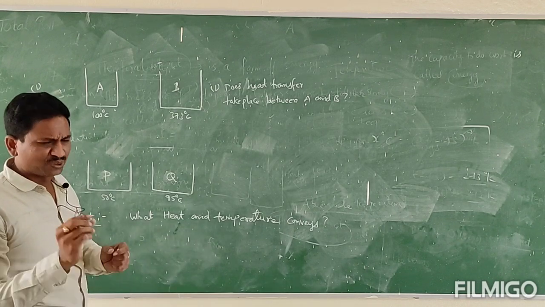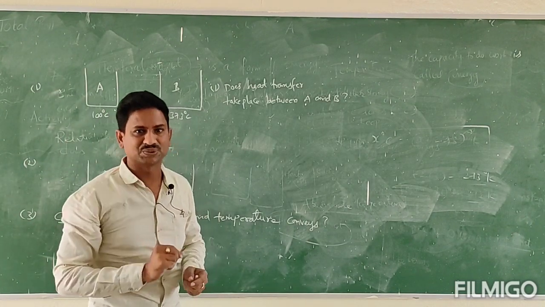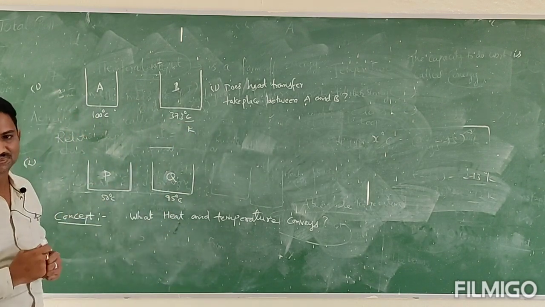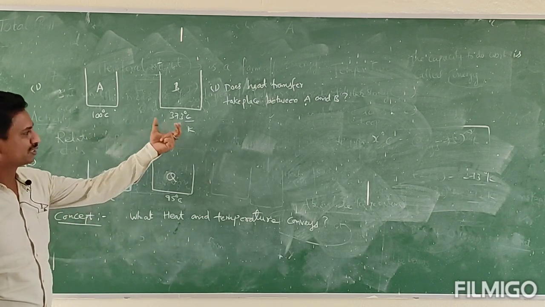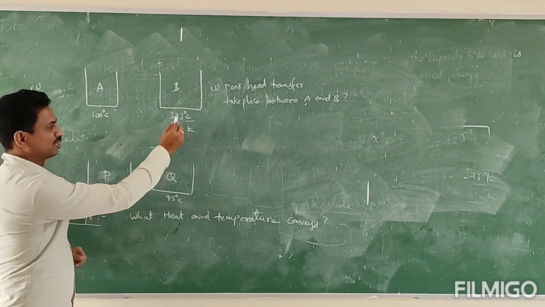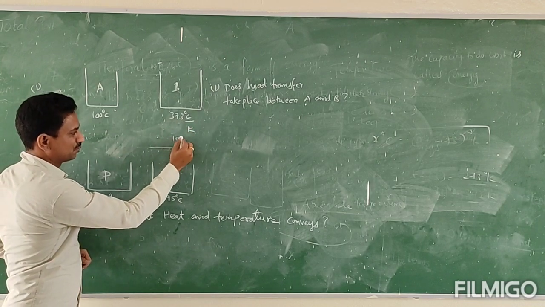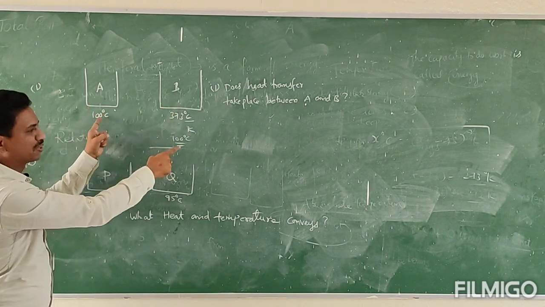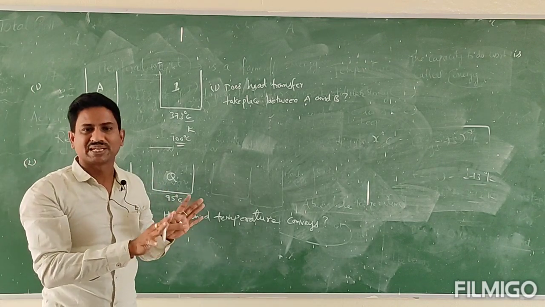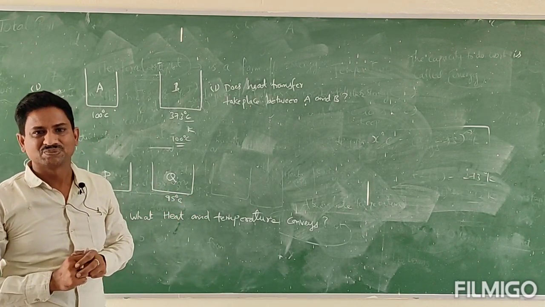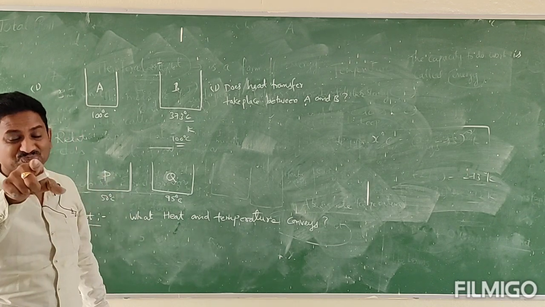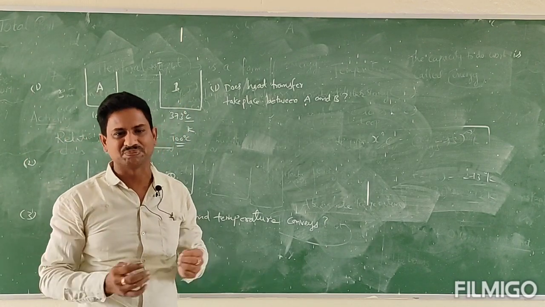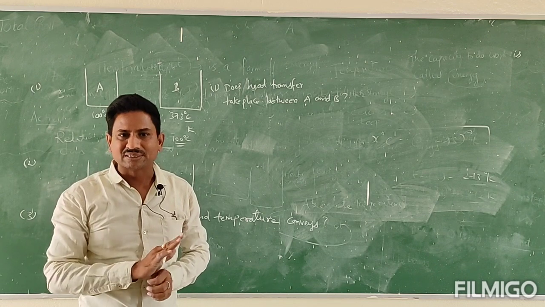But children, you must be very cautious about the units also. For example, here instead of C, K is there, that means Kelvin. Then we have to convert this Kelvin into centigrade. Then 373 degree Kelvin is equal to, do you know, 100 degree centigrade. In this case, both A and B are at the same temperature, hence heat transfer cannot take place. This state is called, do you know? Yes, very well. That is called thermal equilibrium. Already they attain thermal equilibrium, then heat transfer does not take place.